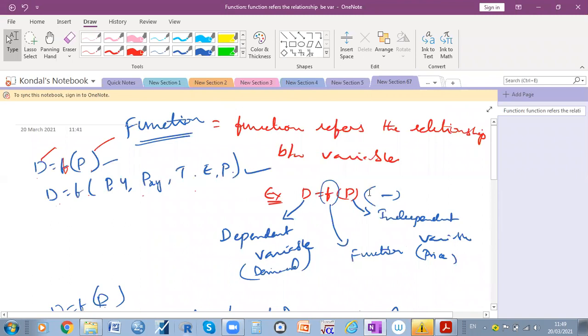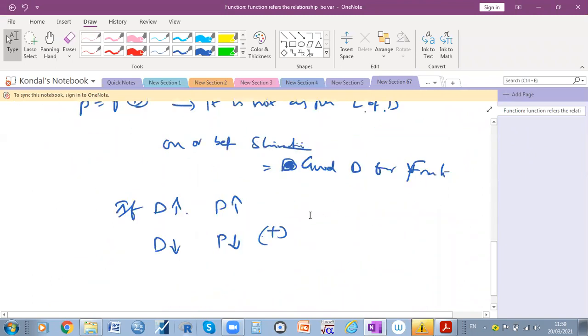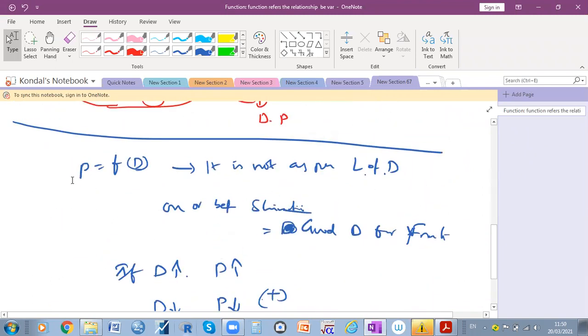Demand is dependent on the price. But in certain circumstances, we should write P is a function of D, which is not as per the law of demand. As per the law of demand, D depends on P, that is, demand depends on price. Whereas when the law of demand is not applicable, price also depends on demand.